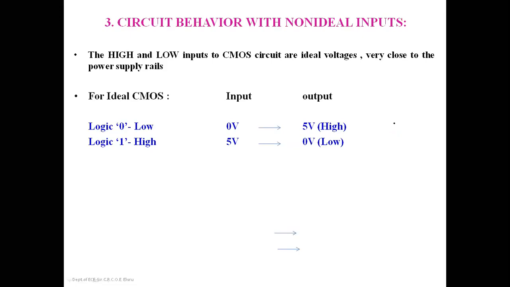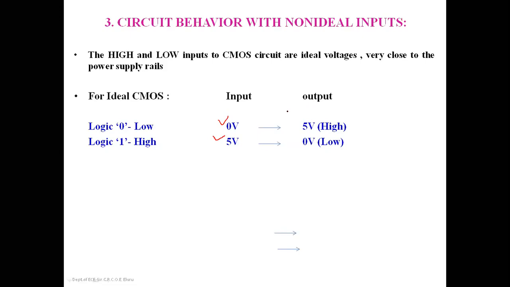Therefore, from a 5 volt power supply, logic 0 is 0 volts and logic 1 is 5 volts. So when we apply a low input of 0 volts, it produces 5 volts of high output, and for the high of 5 volts, it produces 0 volts of low state output. These are all ideal voltages which are very close to the power supply rails.